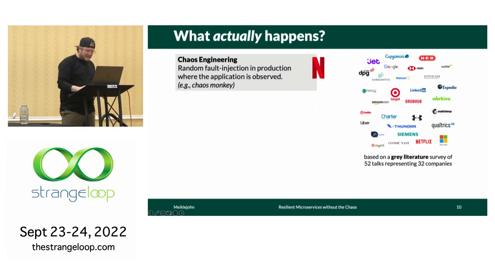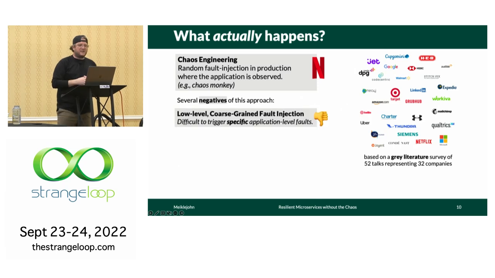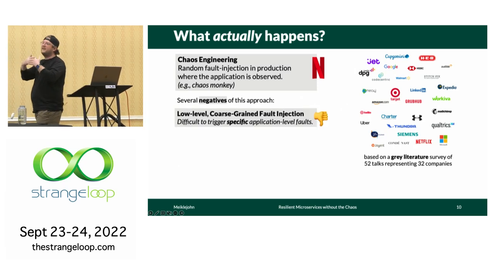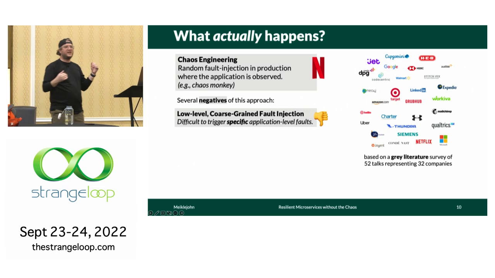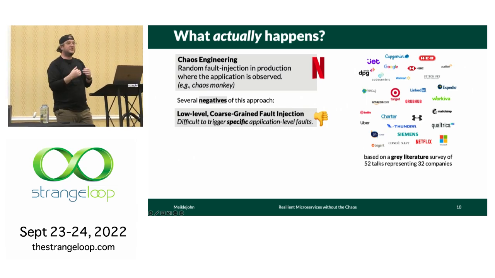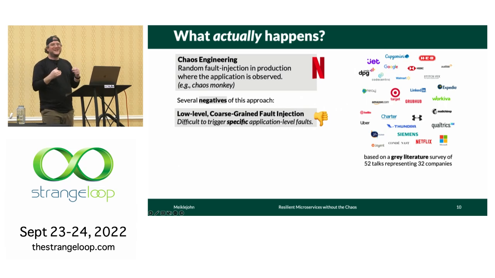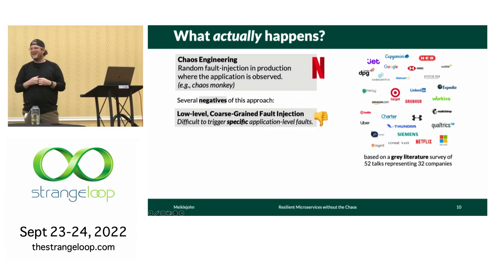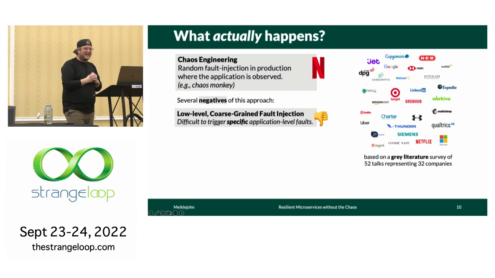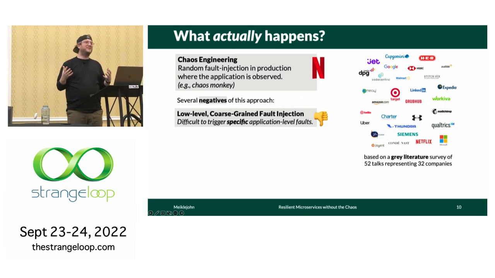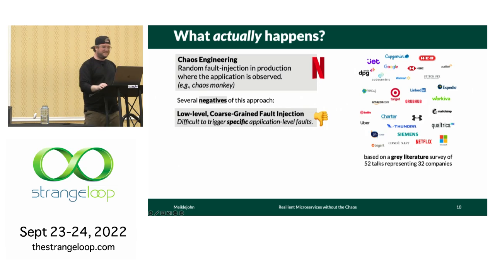But chaos engineering has some negatives. First, it's low-level, coarse-grained fault injection. I'm going to turn off machines. I'm going to shut networks down. I'm going to do stuff like this. This is a rather expensive way to try to find application bugs that might be just throwing an exception. It's also difficult to trigger certain bugs. If I trigger that bug, how do I even know if the request I issued from the outside of the system was even affected by that fault I injected?